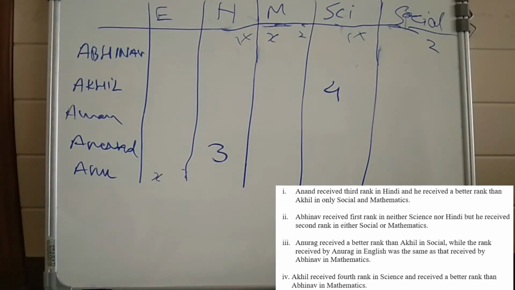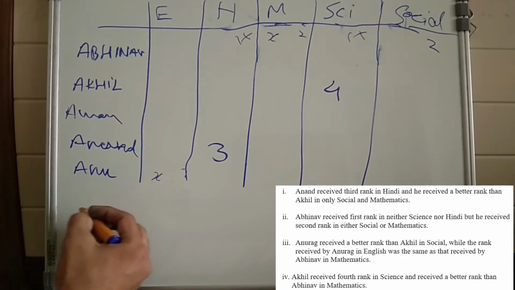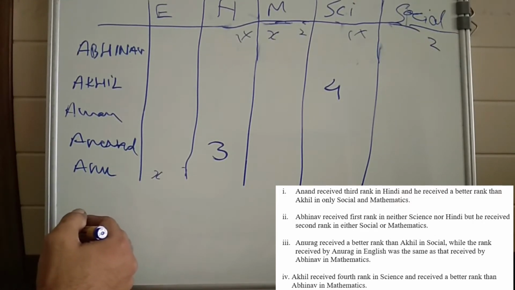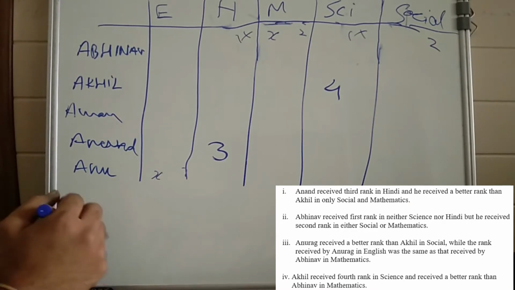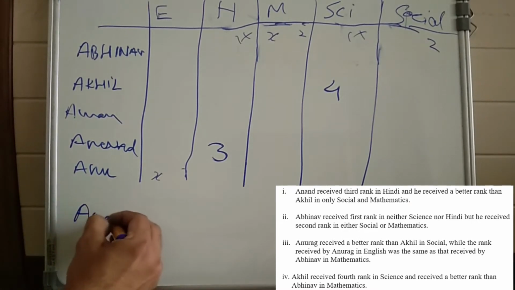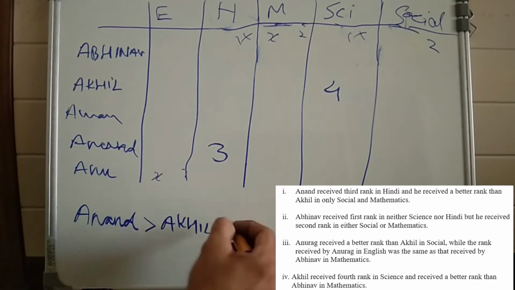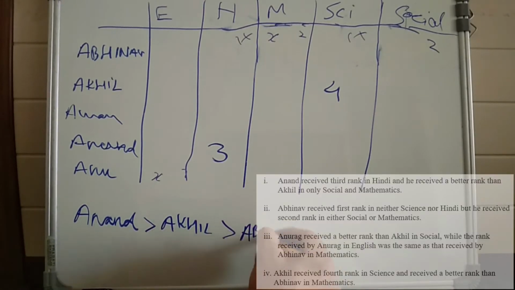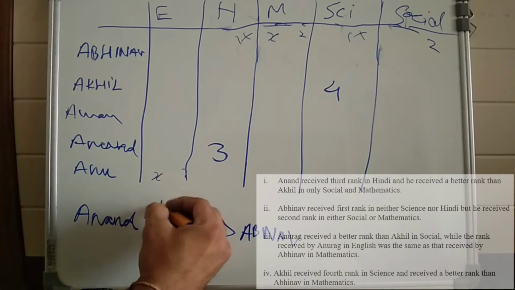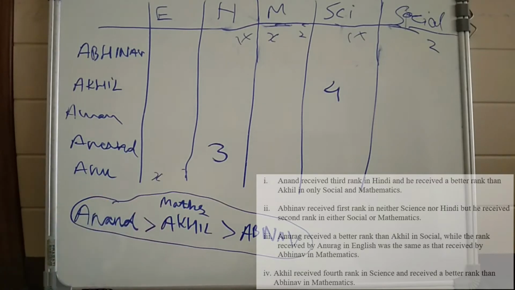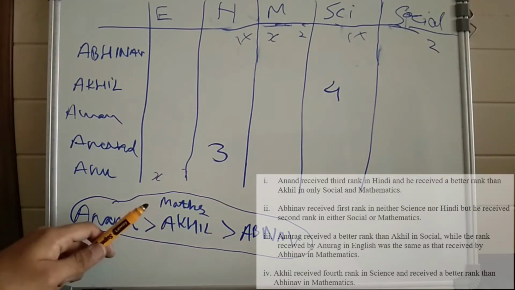So the first condition says that Anand is better than Akhil in social and maths. Then also one more condition says Akhil is better than Abhinav in maths. So can I write this as this? Anand is better than Akhil and Akhil is better than Abhinav in maths. One more thing, Anand is better than Akhil in social as well.